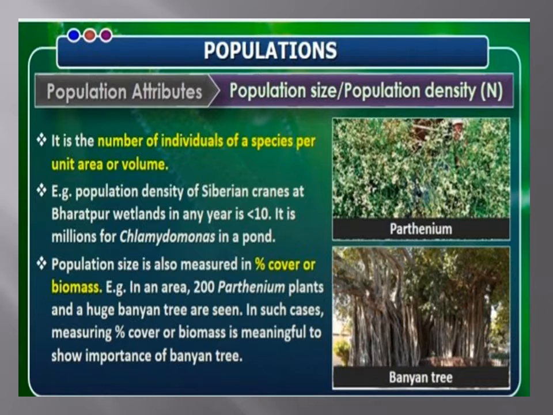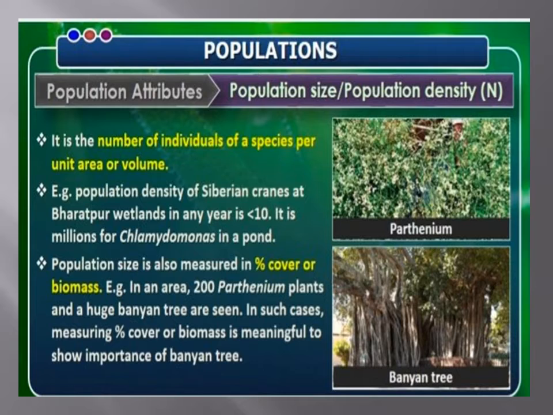Population density. Population size, more technically called population density, designated as capital N, is the number of individuals of a species per unit area. Although total number is generally the most appropriate measure of population density, it is in some cases either meaningless or difficult to determine. For example, consider an area having 200 Parthenium plants but only a single huge banyan tree with a large canopy, having an enormous role in that community. In such cases, the percent cover or biomass is a more meaningful measure of population size.